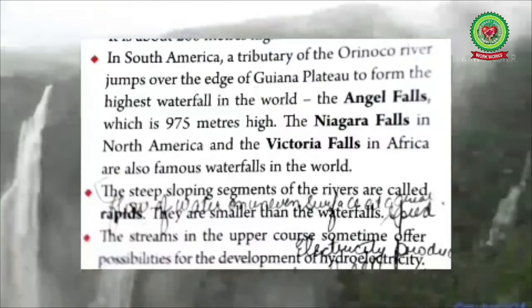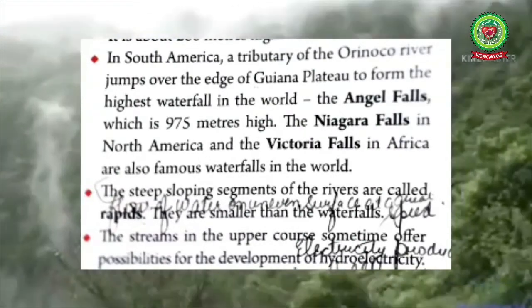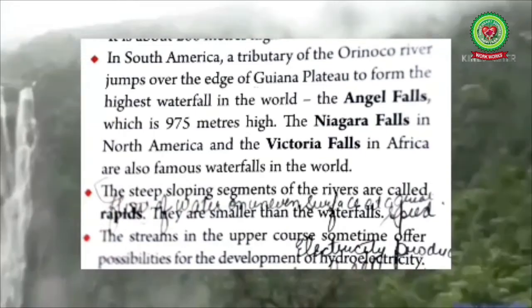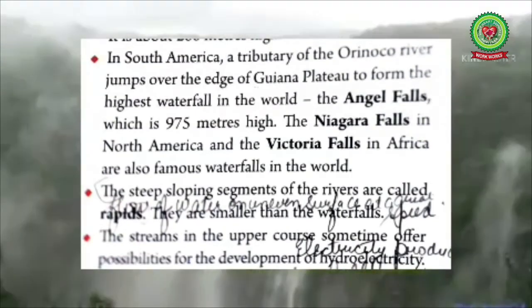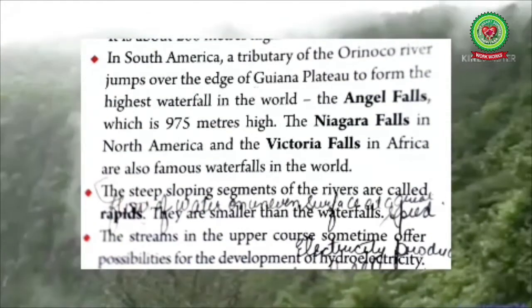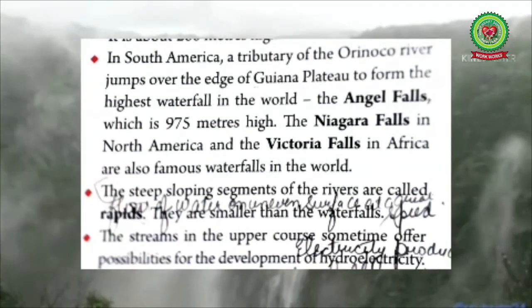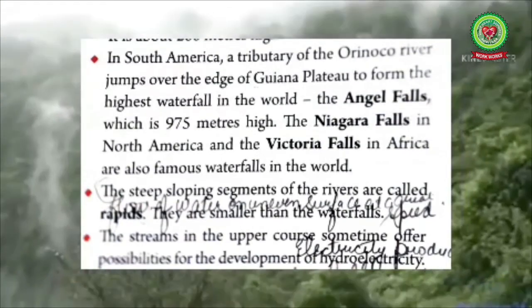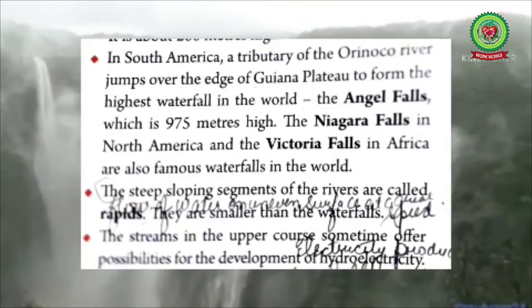In South America, a tributary of the Orinoco River jumps over the edge of the Guiana Plateau to form the highest waterfall in the world, that is the Angel Falls, which is 975 meters high. The Niagara Falls in North America and the Victoria Falls in Africa are famous waterfalls in the world.